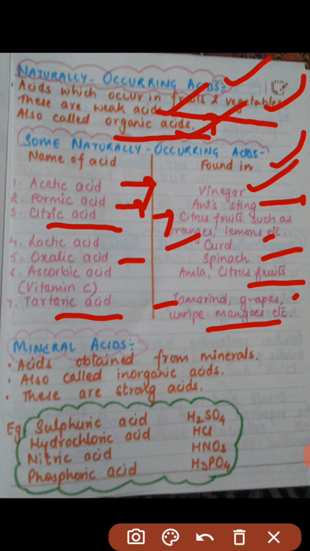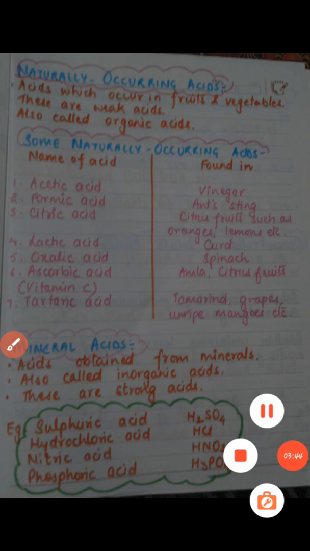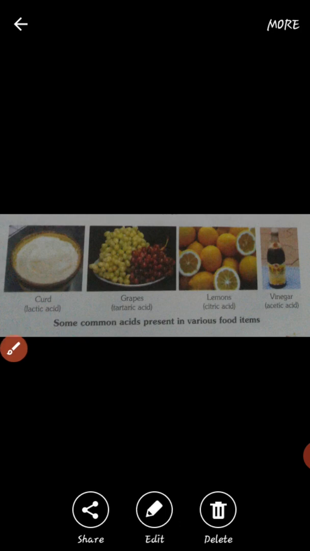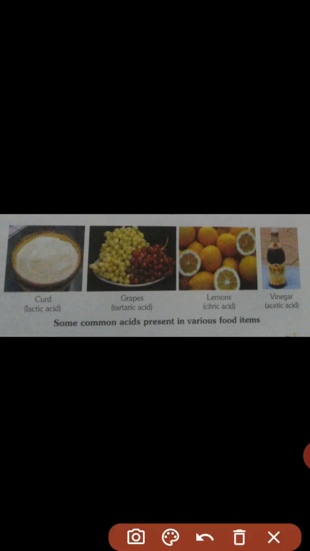Let me show you the diagram of this. From this diagram we can see some examples of the common acids which are present in various food items. The first one is curd, in which lactic acid is present. The grapes have been shown, in which tartaric acid is present. In lemons, citrus fruit, citric acid is present, and in vinegar, acetic acid is present. So these are some common acids present in various food items.